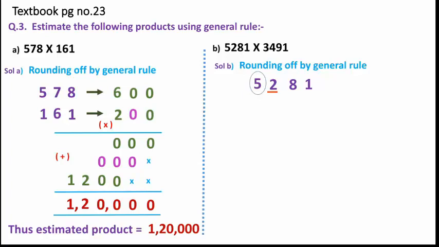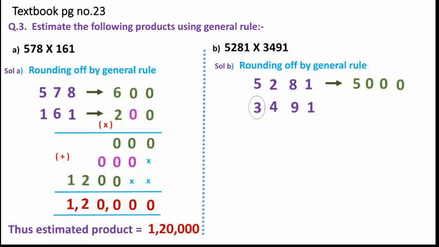Clear? The next digit is 2, which is less than 5. So no change will be there at the circle digit. The circle digit will be written as it is, and the rest of the digits will become 0, 0 and 0. Clear? So for 5,281 the rounding off is equal to 5,000. Is it clear?